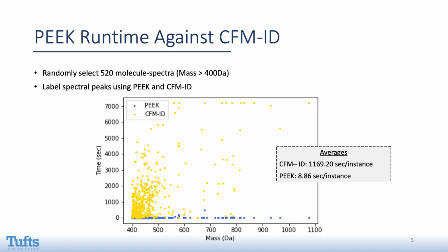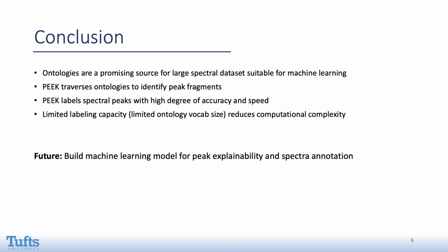On average, CFM-ID took about 20 minutes per instance, not counting the 10 spectra that didn't process within 2 hours. Peak, on the other hand, took about 9 seconds per instance across all molecules of various masses. This shows that Peak performs consistently even for molecules of larger masses, which makes it feasible to label a large spectral data set for machine learning applications.